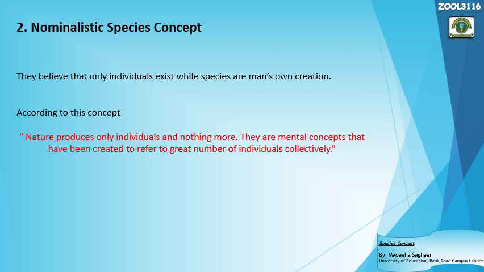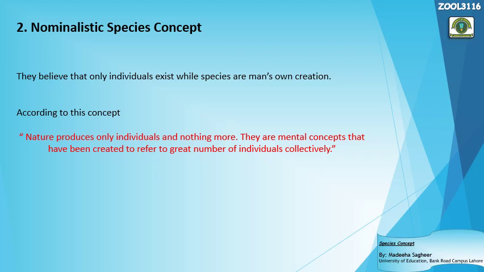This concept is based on the philosophy that species is nothing else. It's just that we humans made the word species. Why? Because we want to group the individuals in particular categories. So according to the nominalistic concept, there is no need to group the individuals, because nature has created the individuals. So we also don't need to group them. We just take the individual as an individual. There is no need to group them on the basis of either similarity or differences. So there is no need for grouping. Individuals should be taken as individuals.